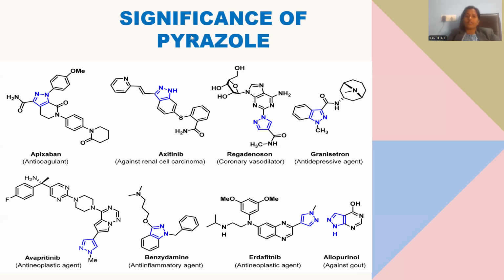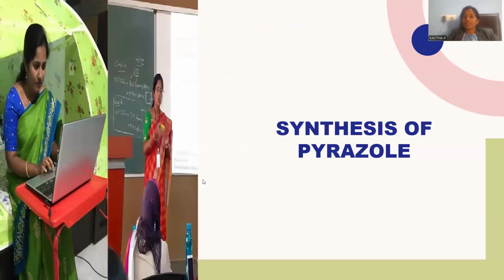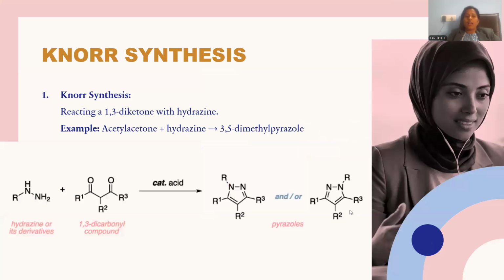All these together are part of the significance of pyrazole. By this, we have gone through the effectiveness of pyrazole in the field of pharmacology, and pharmacological applications were manifested. Now we enter the segment called synthesis of pyrazole. Knorr synthesis is provided. So many compounds are synthesized by the Paal-Knorr synthesis and the Knorr synthesis.